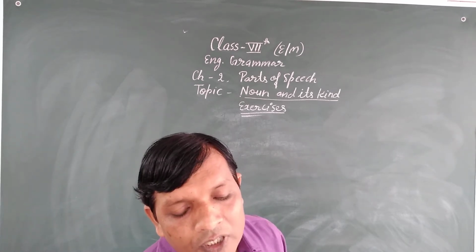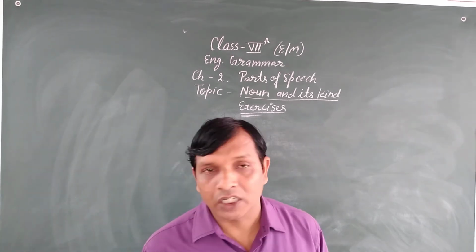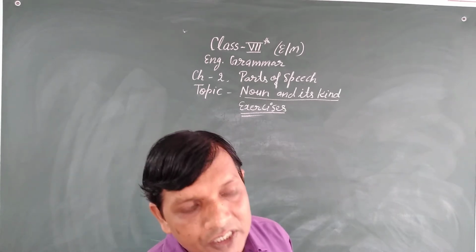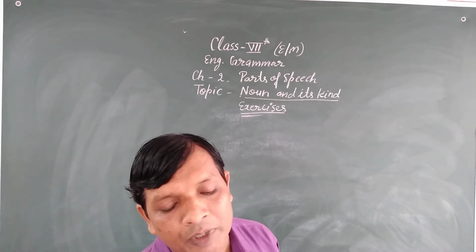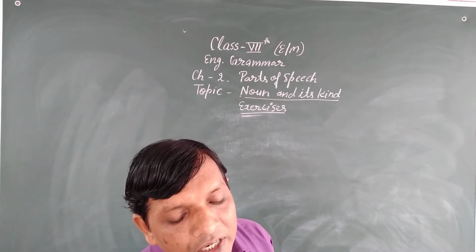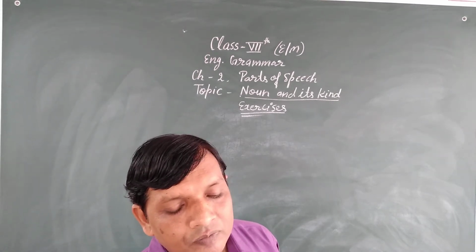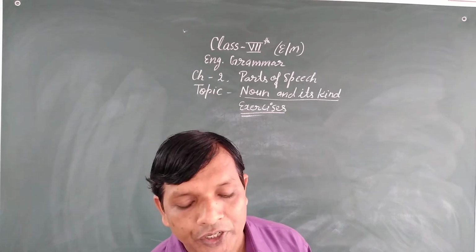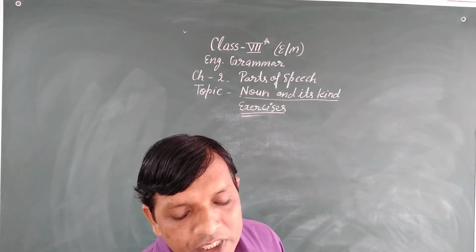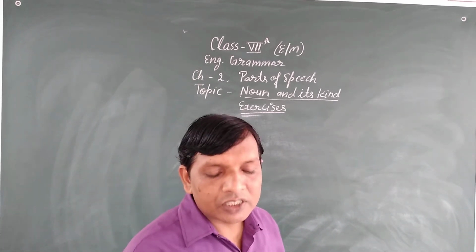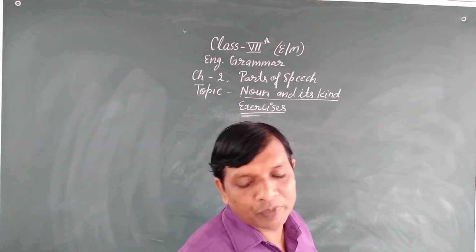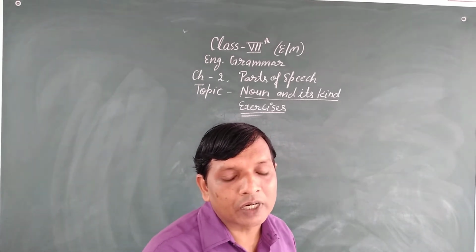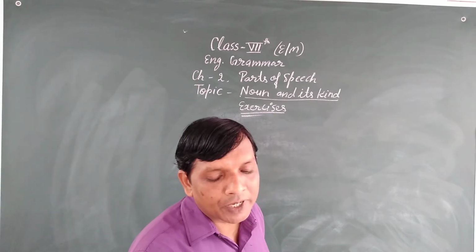Their car was very fast. Here, car is a noun and it is also a common noun. Jury did not agree with them. Jury is also a common noun. She loves to visit Mumbai. In this sentence, the noun is Mumbai and it is a proper noun.